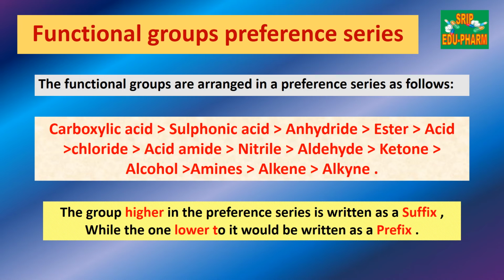Like in the previous slide we had told, if there is a double bond and triple bond, you have to start numbering from the double bond, because in the preference series alkene comes before alkyne. So the group higher in the preference series will be written as suffix, while the one lower to it would be written as prefix.